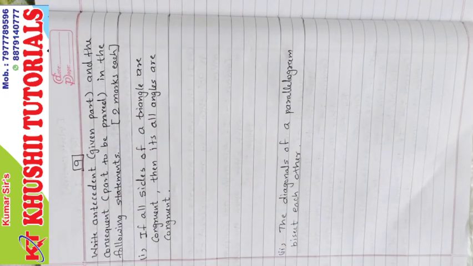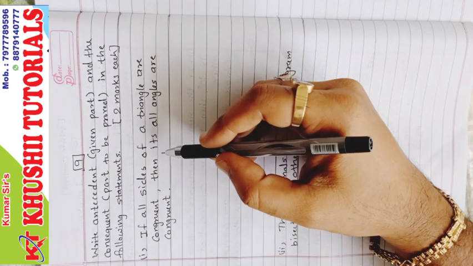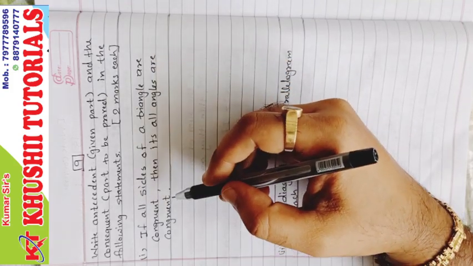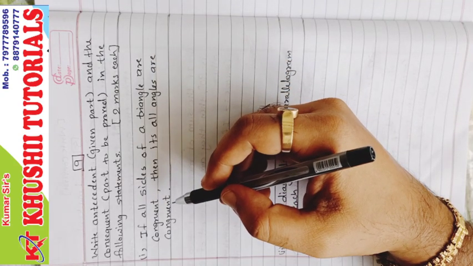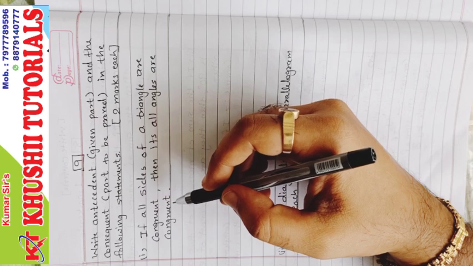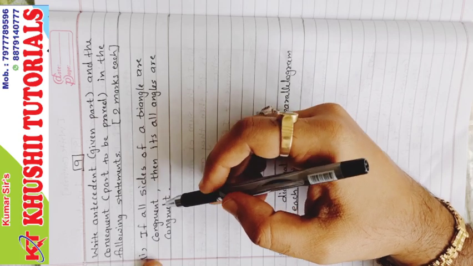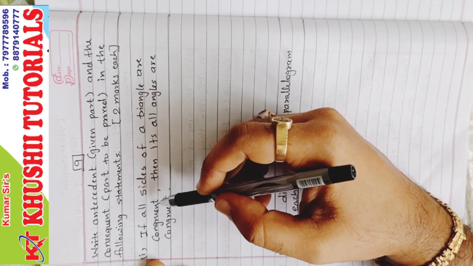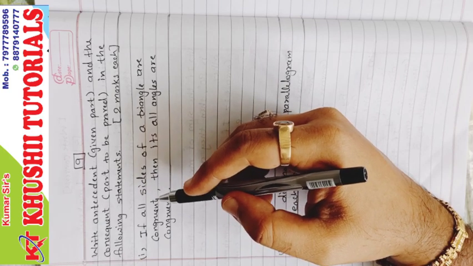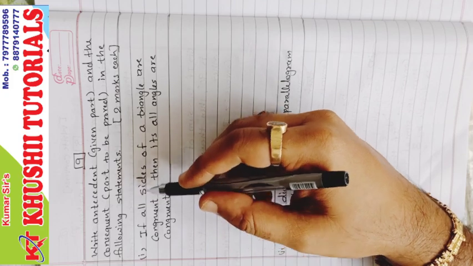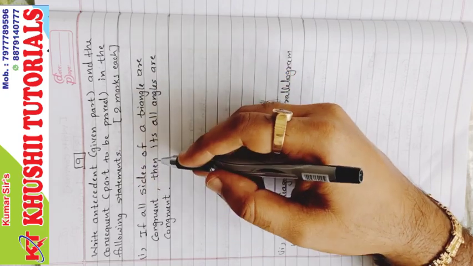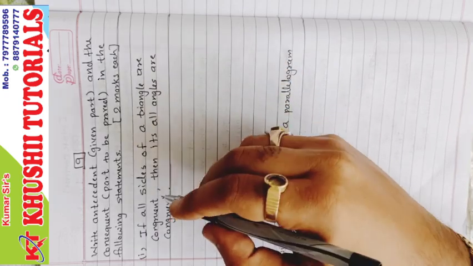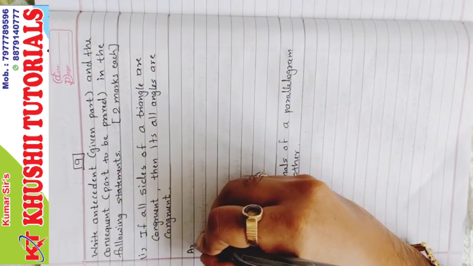Now sum number 9, write the antecedent, that is given part, and the consequent, which is the part to be proved in the following statement. If all sides of a triangle are congruent, then its all angles are congruent. If the statement is not given in if and then form, then first write in conditional form. But here in the first question, the statement itself is given in the conditional form. So first we will write antecedent.